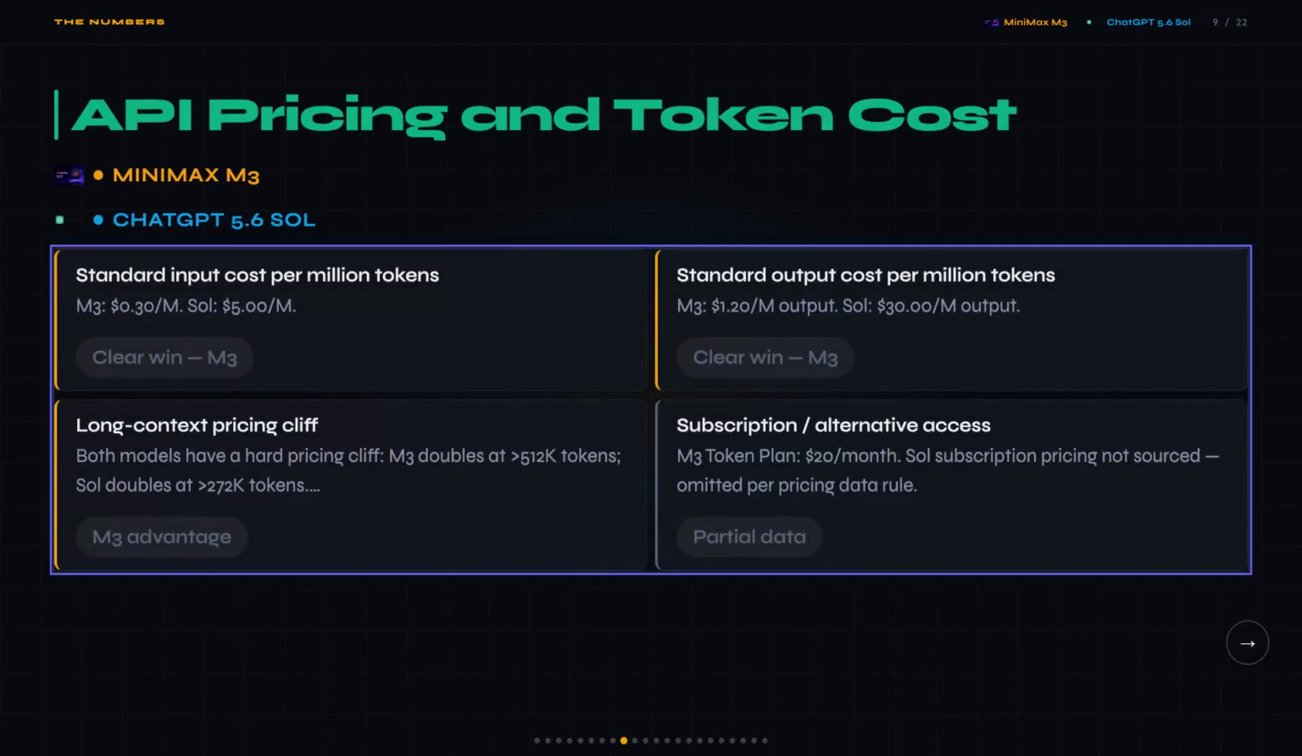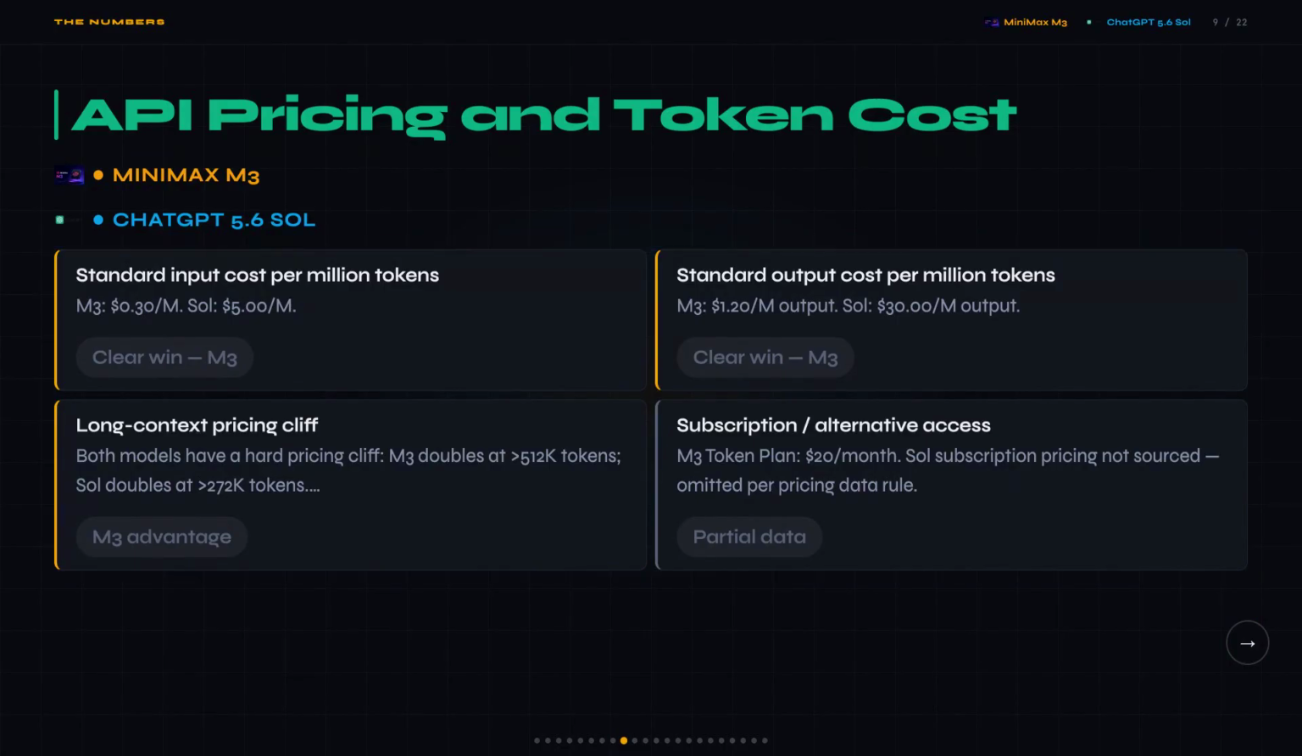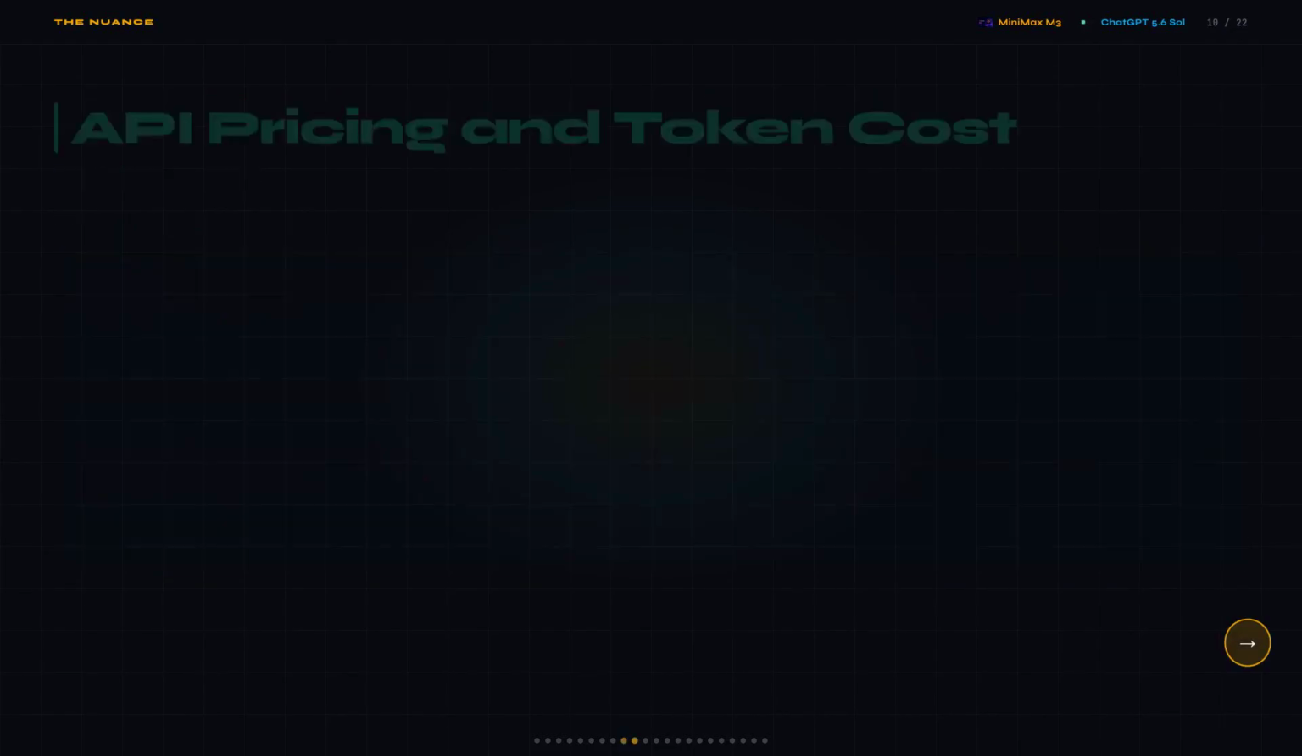When I pulled the published rate cards, M3 input is 30 cents per million tokens, Sol input is $5 per million, and on output, M3 is $1.20 per million. That output gap is 25 times, and OpenRouter reportedly has M3 even cheaper at 24 cents per million with a discount applied. So these are list rates at the high end.